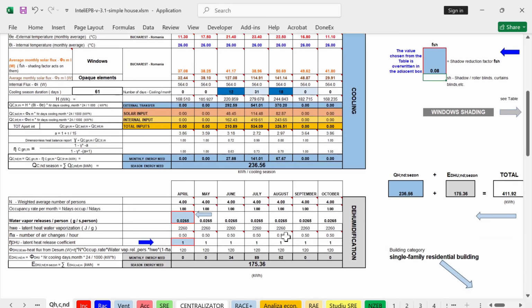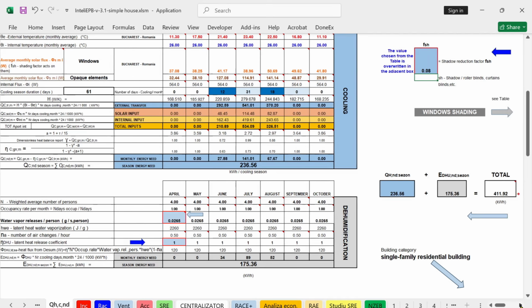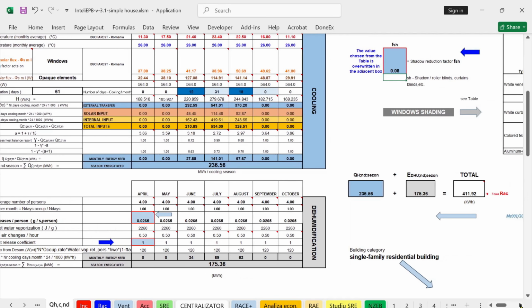We see that the ratio of dehumidification from the total cooling and dehumidification is approximately 40%. Always in the energy performance certificate, the cooling section shows the sum of cooling and dehumidification.